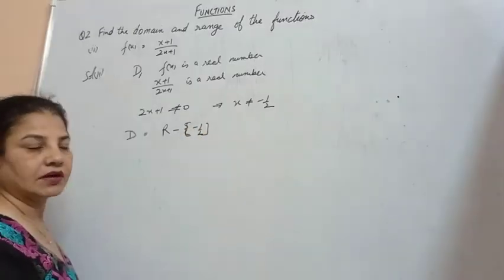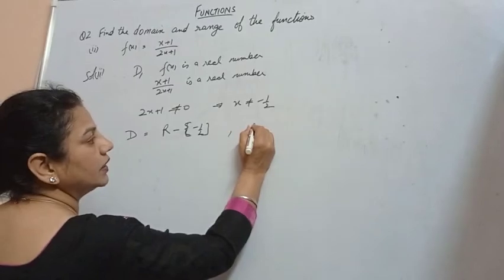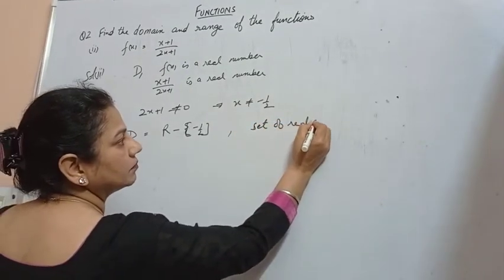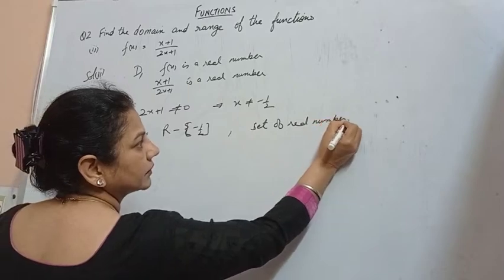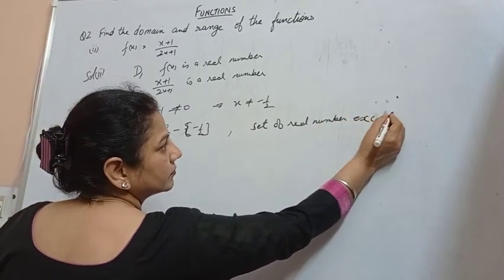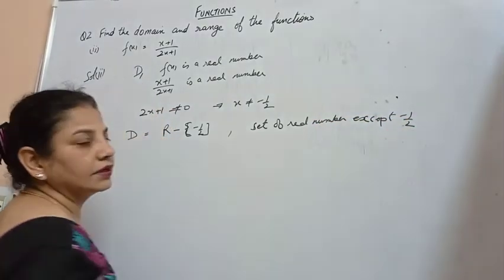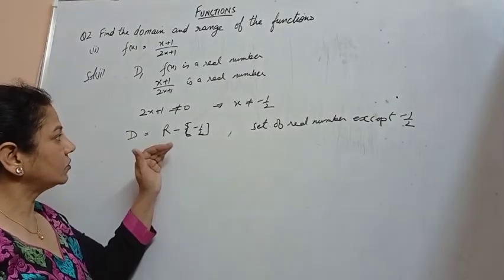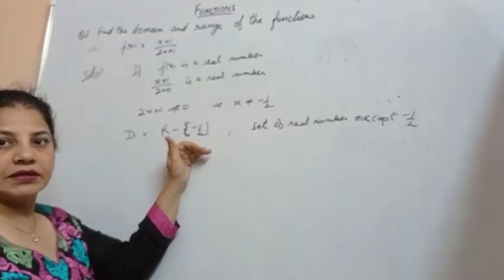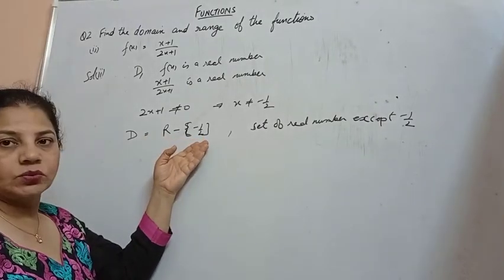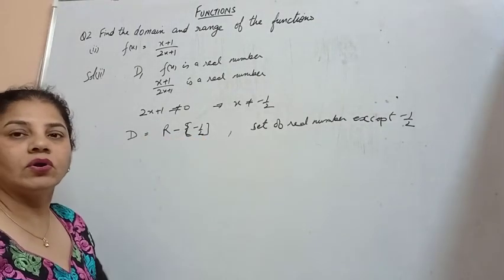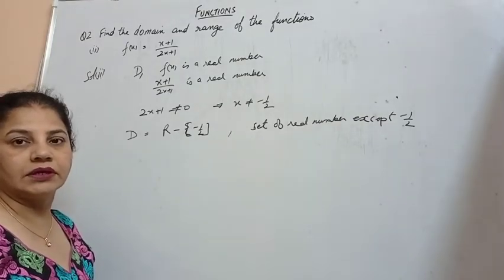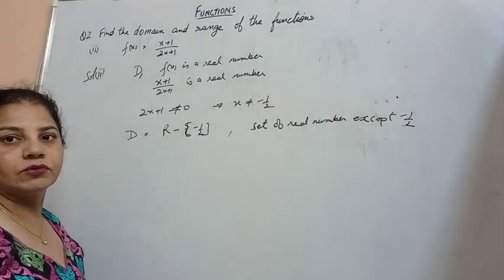Or we can say that the domain is the set of real numbers except minus half. A real number cannot take the value minus half, and so we take R minus {minus half}. We excluded minus half, and the set of all possible real numbers is the domain of this function.